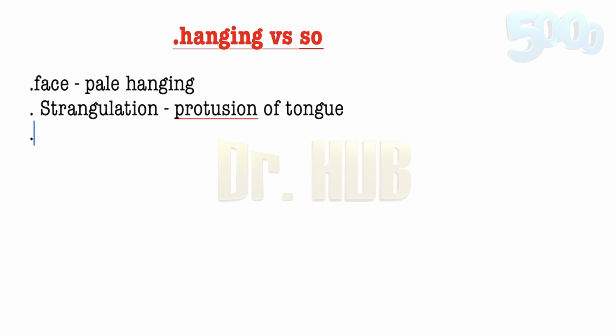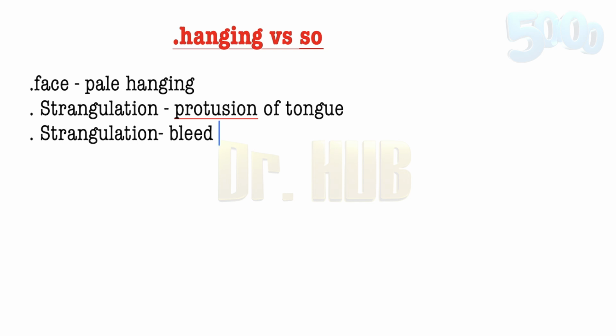Next, when you look at the bleeding from the nose, the mouth and the ears, it is not common in case of hanging. Whereas in case of strangulation, the bleeding is common. So where is the bleeding taking place? It is from the nose, the mouth, the ears. It may be found.